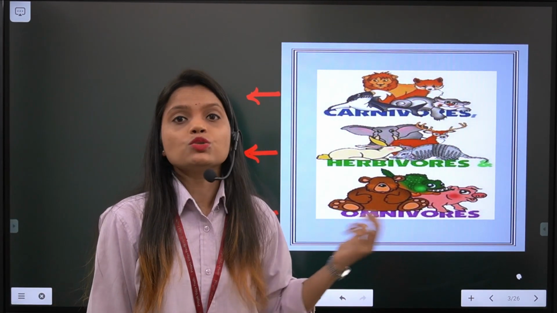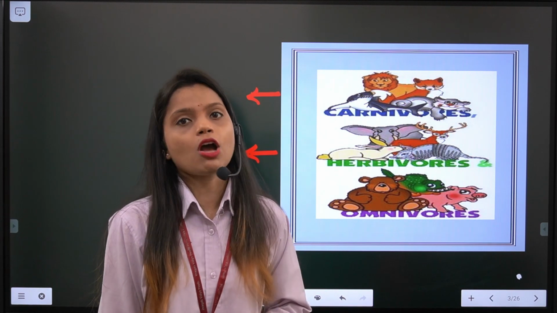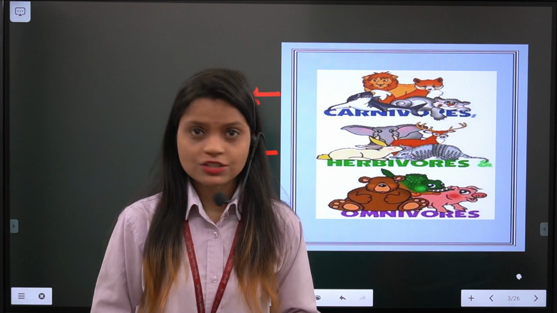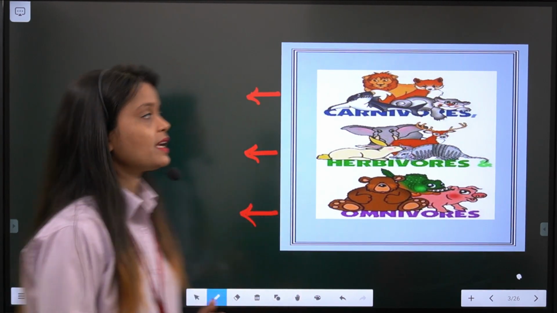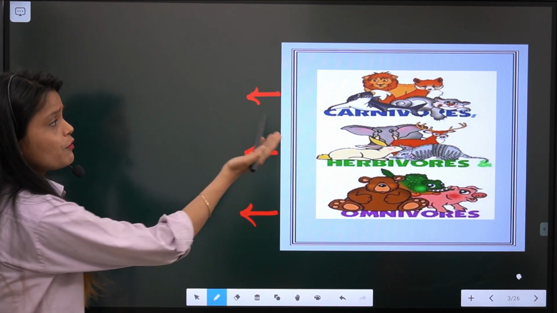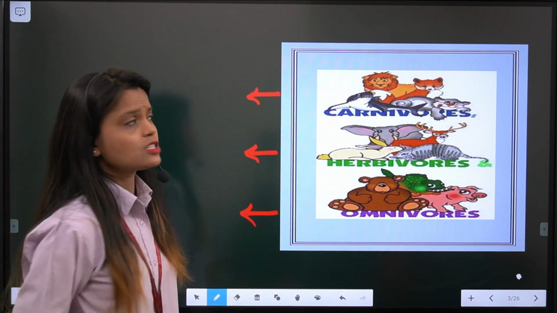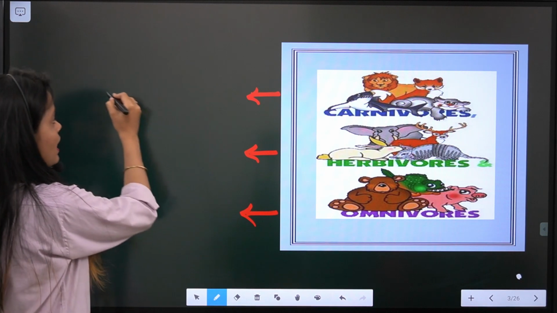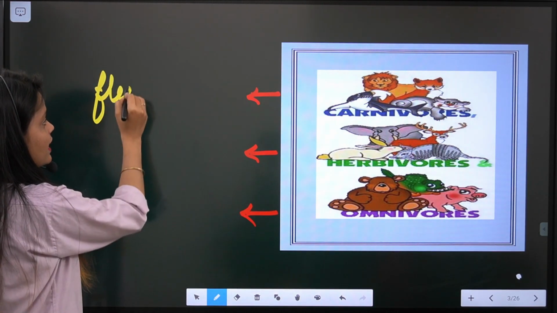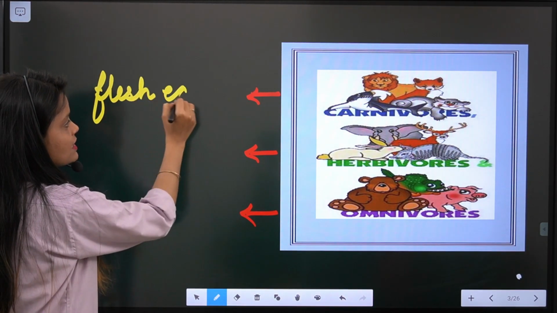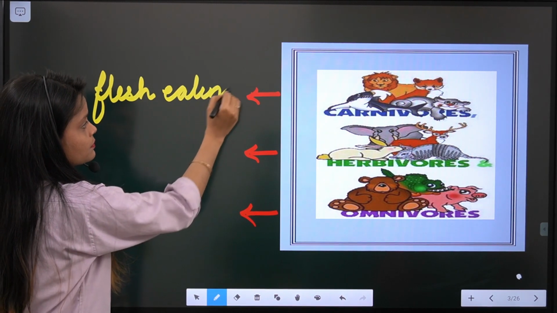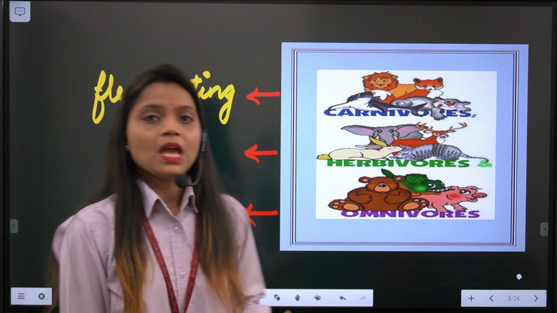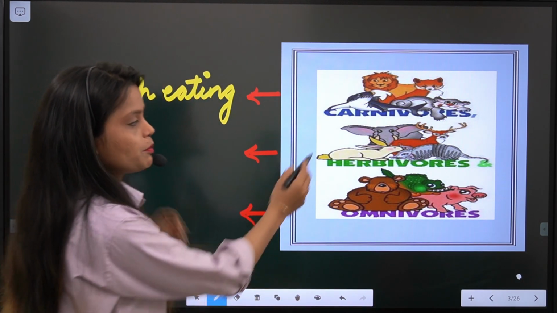The animals which eat the flesh of different animals are known as flesh eating animals, or you can say carnivore. For example, lion, tiger, a fox. So they are also known as flesh eating animals or carnivores. Okay, now let's come to herbivores.